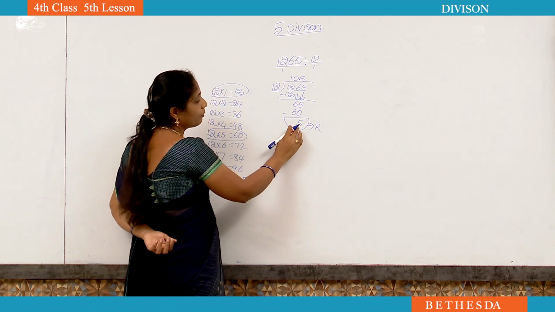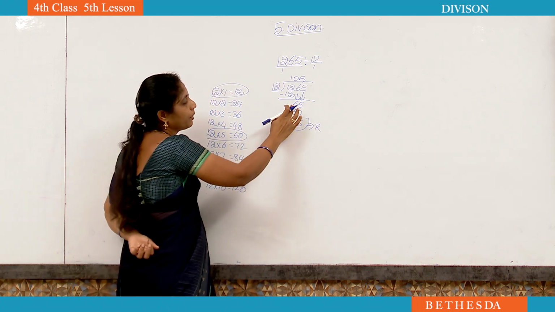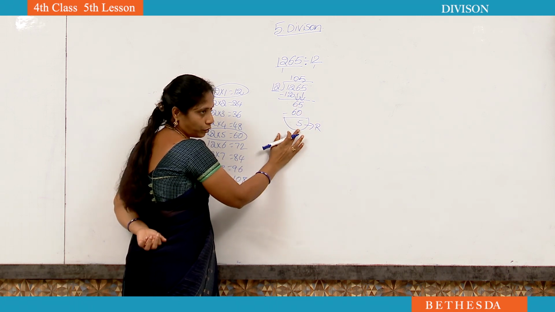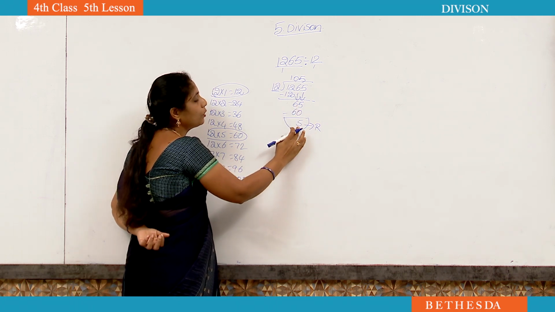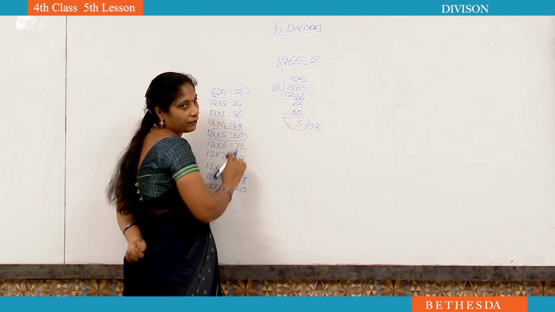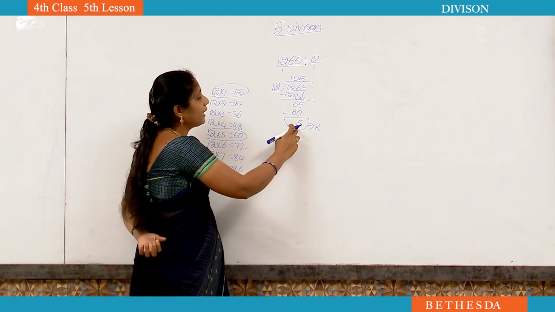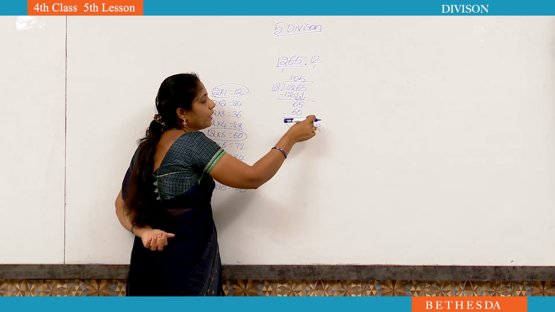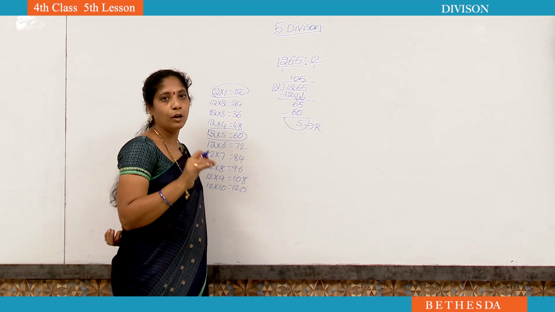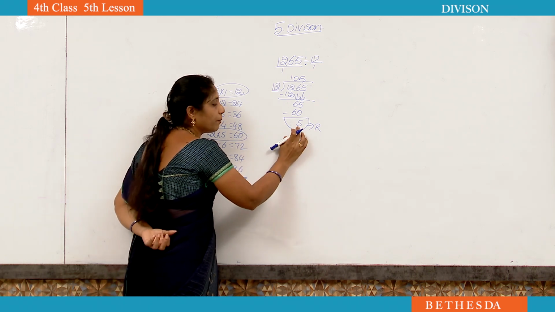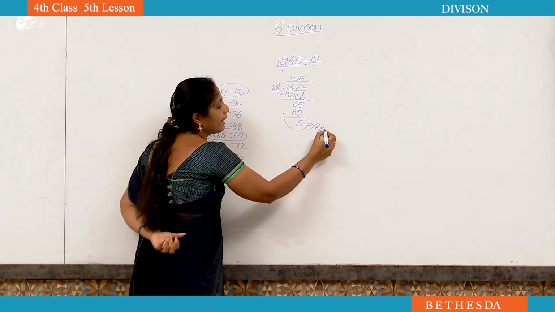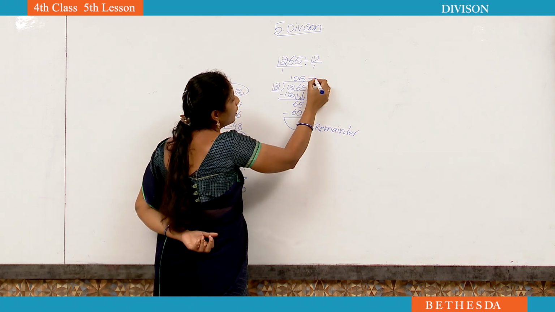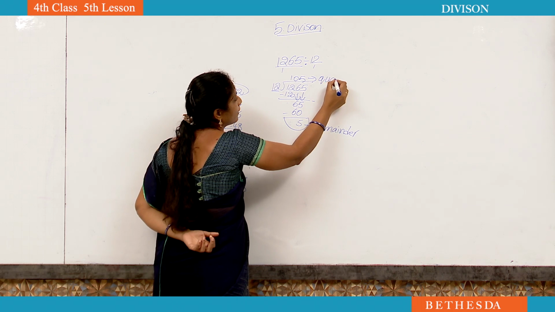Teacher, here we got a smaller number. If you got a smaller number before, you took another number and you did division. Here why do we have to stop? Because here you got a number smaller than the divisor. If you get like that, you have to take another number down, but to take down here, any number is not there. That's why you have to stop the sum, and this number is the remainder. This number is the remainder, and 105 is the quotient.